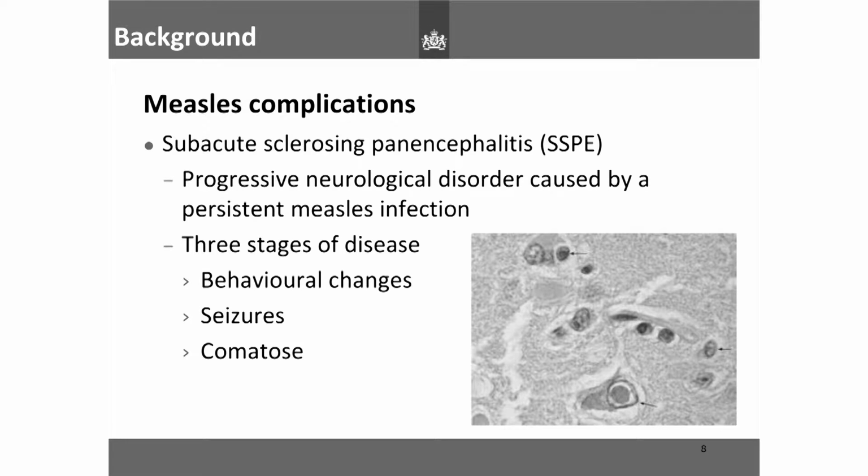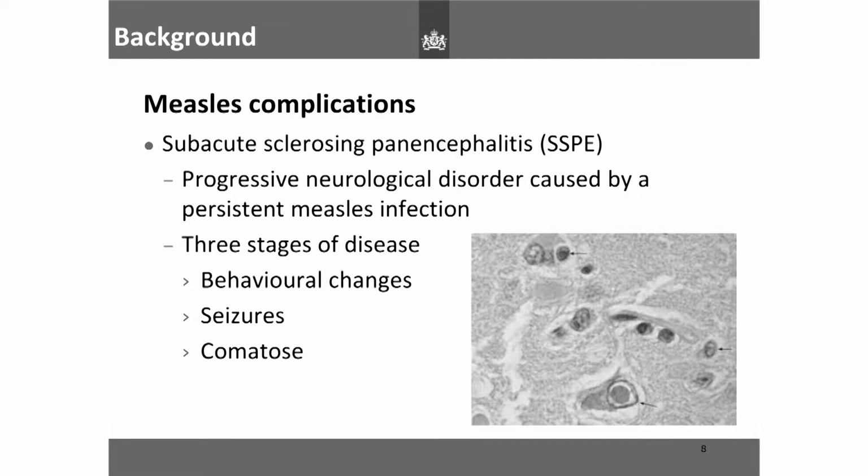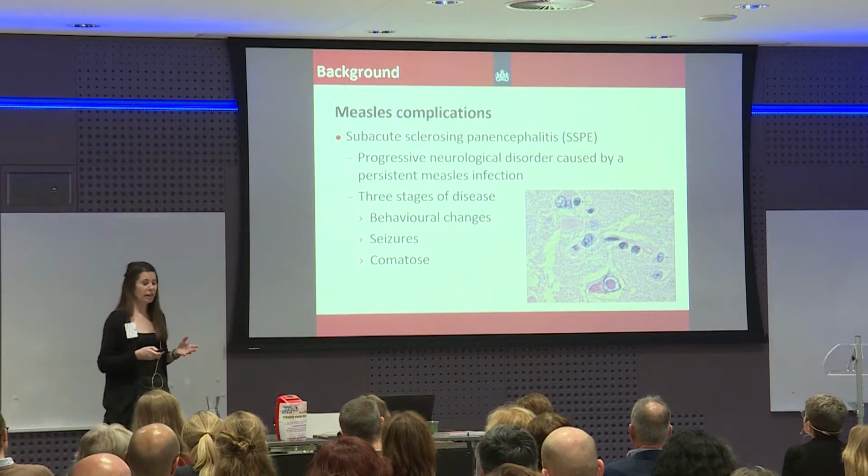So this is a topic at the moment that's quite recent, where subacute sclerosing panencephalitis, or SSPE, is a progressive neurological disorder caused by persistent measles infection. Essentially measles remains dormant in the brain, and a couple of years following infection, it may manifest. There are 3 stages of disease where people may notice behavioral changes in their children, followed by seizures and then coma.